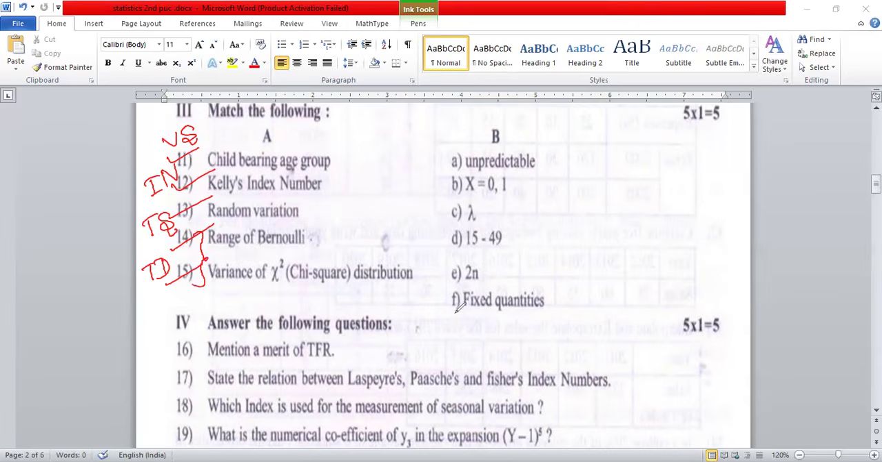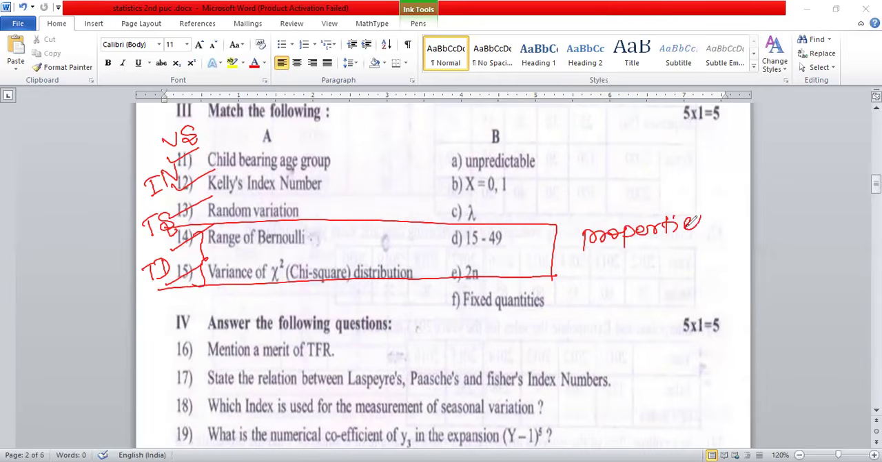So these 2 questions, same thing here also. We need to study the properties of chi-square distribution. So 8 probability distributions are there. We should know all the properties of the distributions. Definitely we're able to answer question number 14 and question number 15.